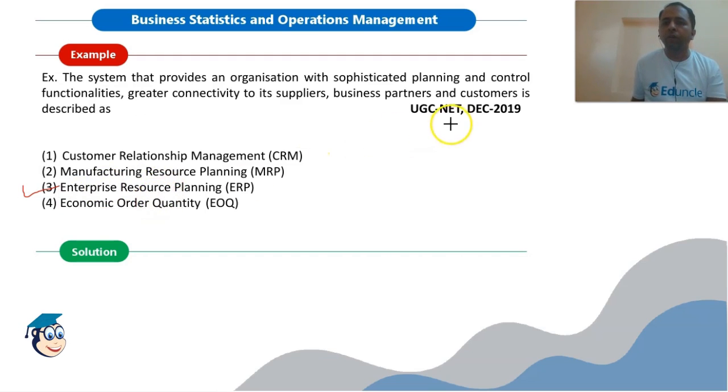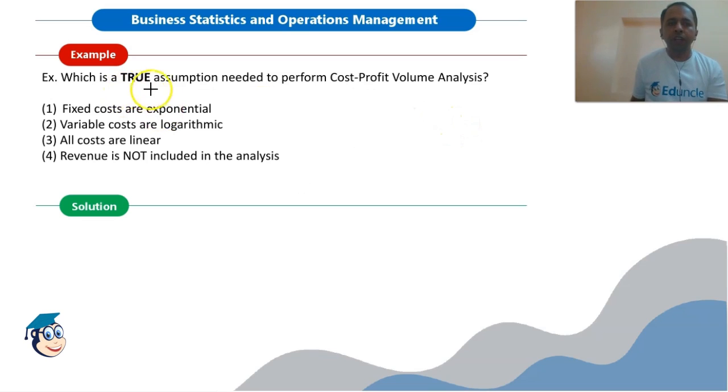This question is again from the December 19 examination. Which is a true assumption needed to perform cost profit volume analysis? Fixed costs are exponential. No, this is wrong. Variable costs are logarithmic. No, it is wrong. All costs are linear. Yes, it is right. So the third option is the right answer. Cost profit volume analysis is based on the assumption that all costs are a linear function of the output. That is, as the output increases, the cost also increases.